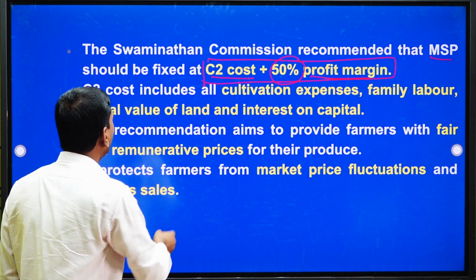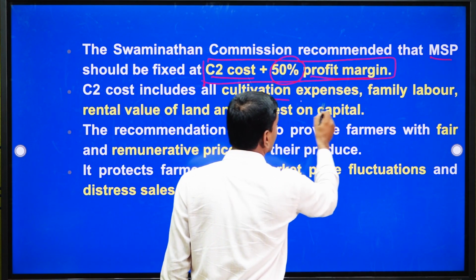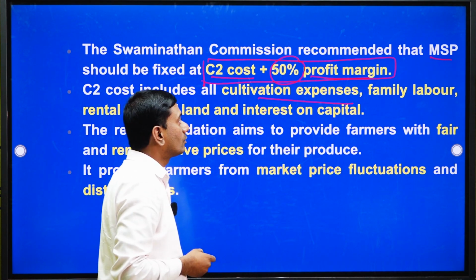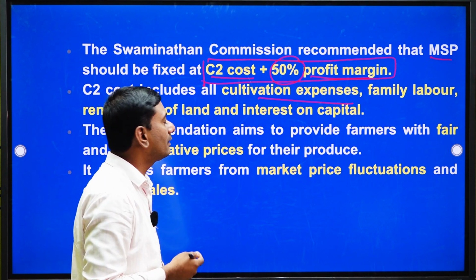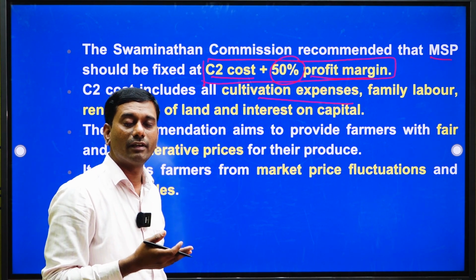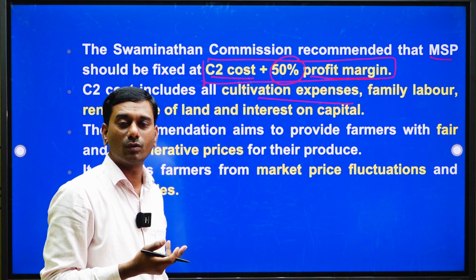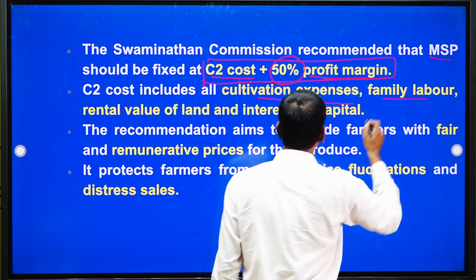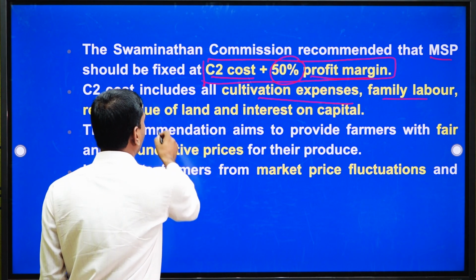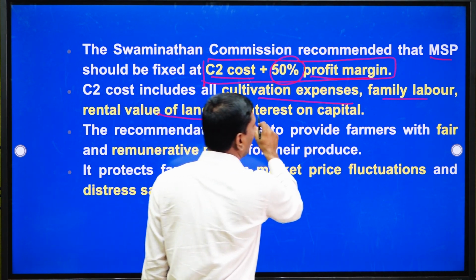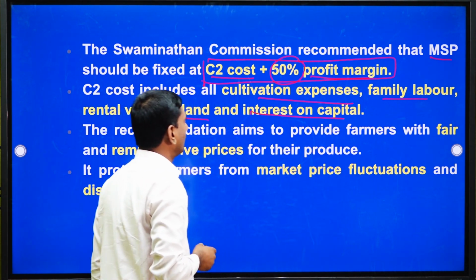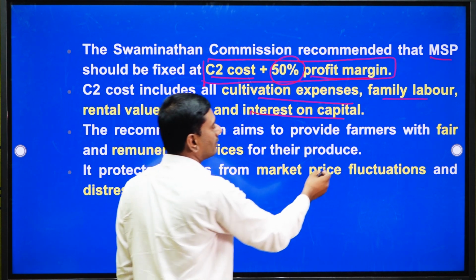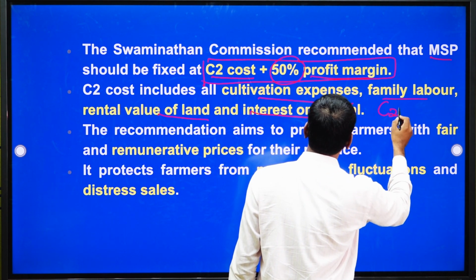Here, cost 2 includes cultivation expenses, which may be input costs: seeds, fertilizers, chemicals, irrigation. Family labour is also included, along with the rental value of the land, and lastly interest on capital. This is nothing but the C2 cost.